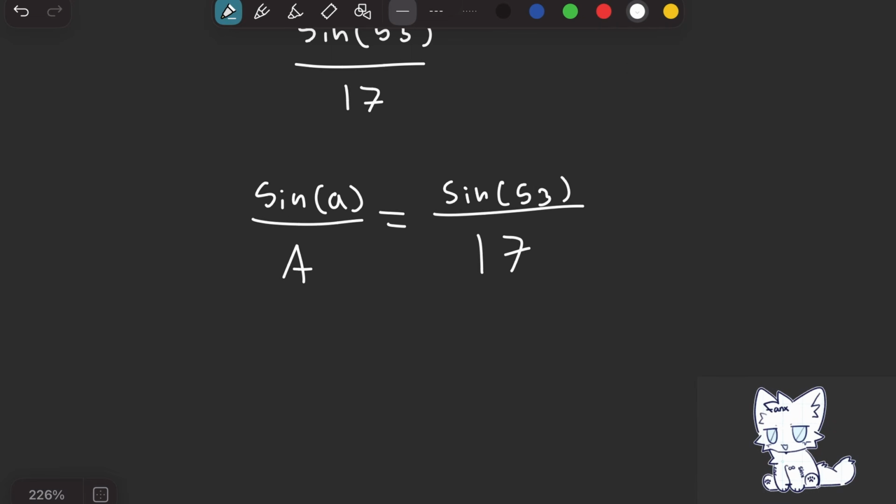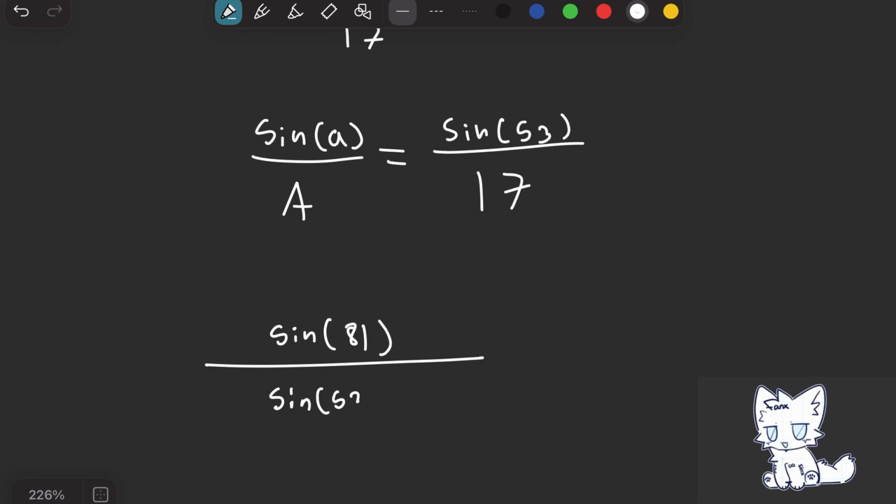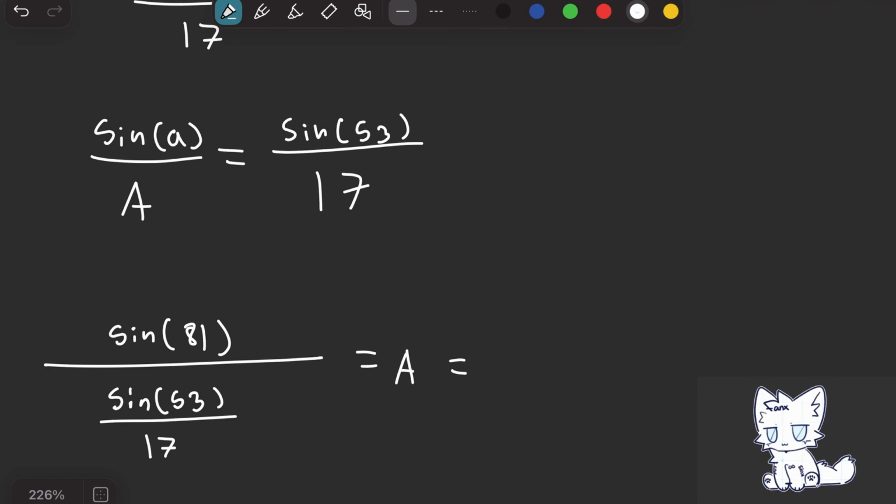And then we can plug that into the formula. And also, let's isolate A. Sine of 81 divided by sine of 53 over 17, which is equal to A. If you plug that into a calculator, you should get 21.024 miles.